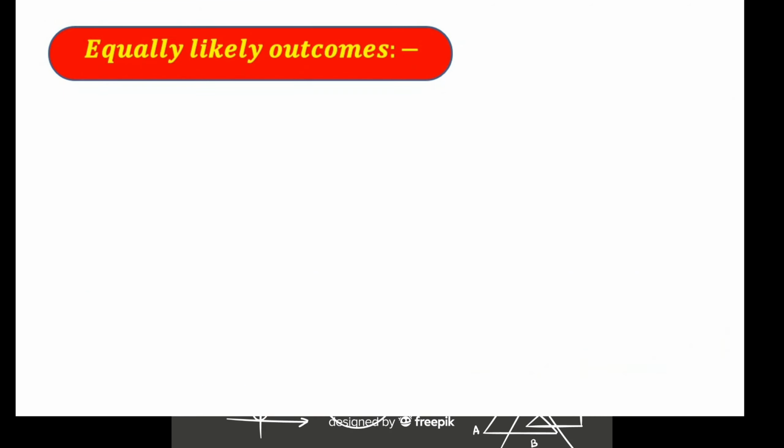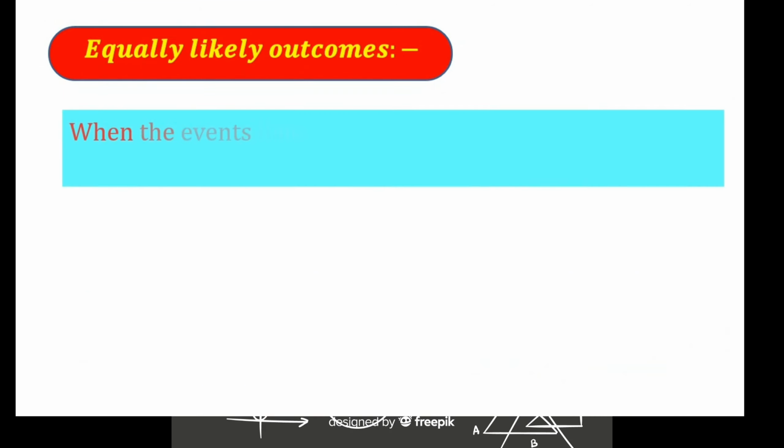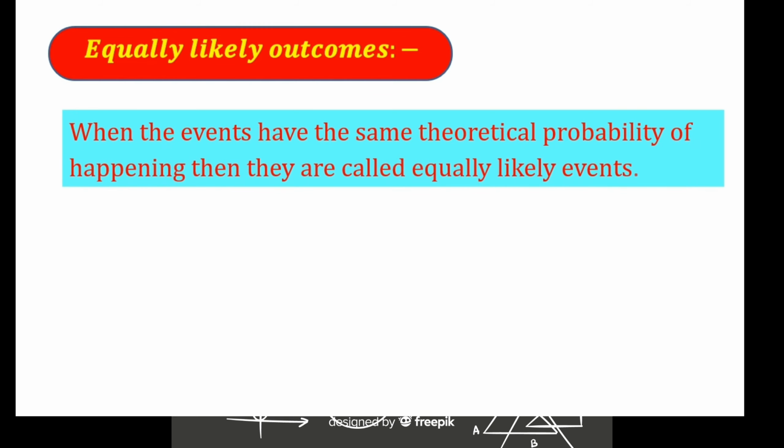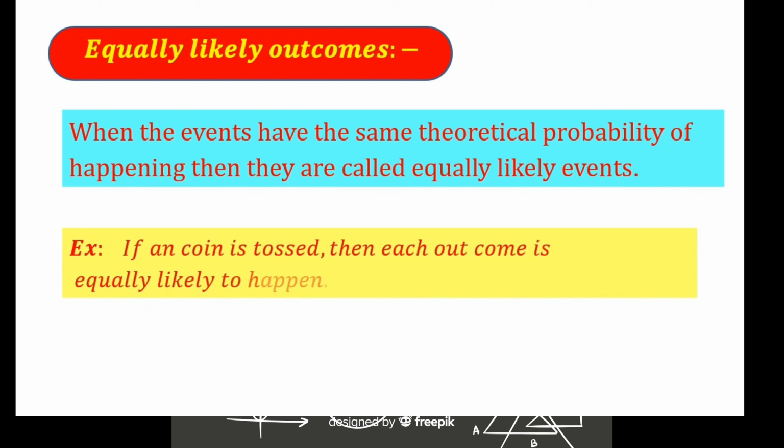Next one, equally likely outcomes. When the events have the same theoretical probability of happening, then they are called equally likely events. For example, if a coin is tossed, then each outcome is equally likely to happen.